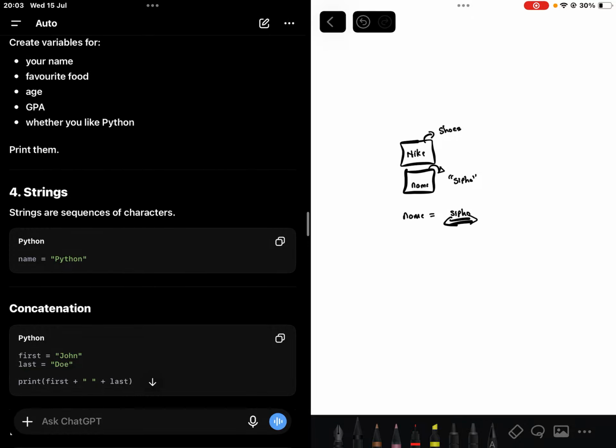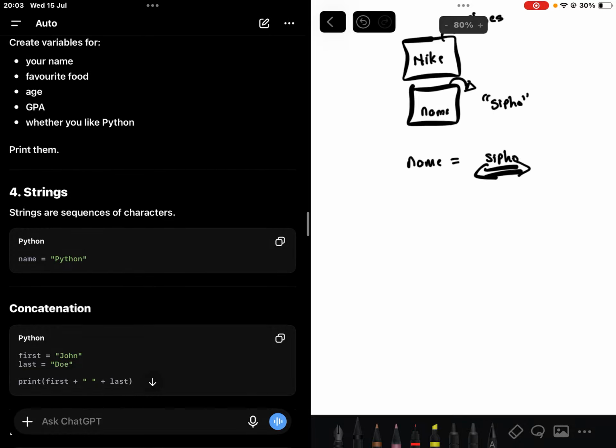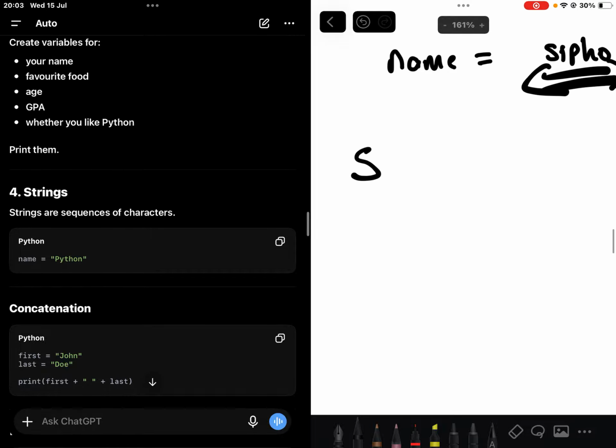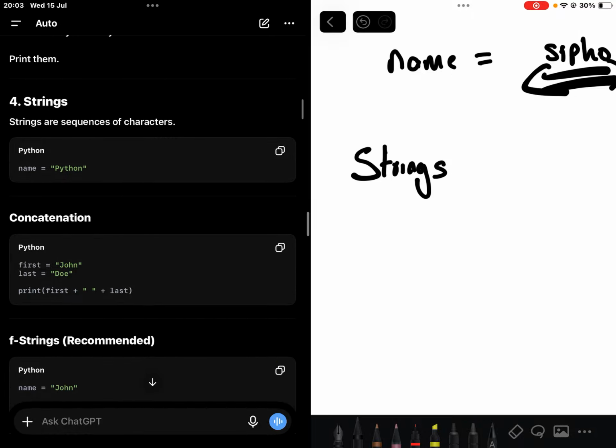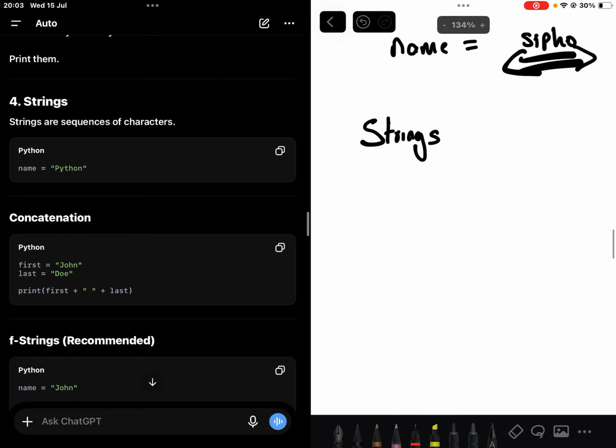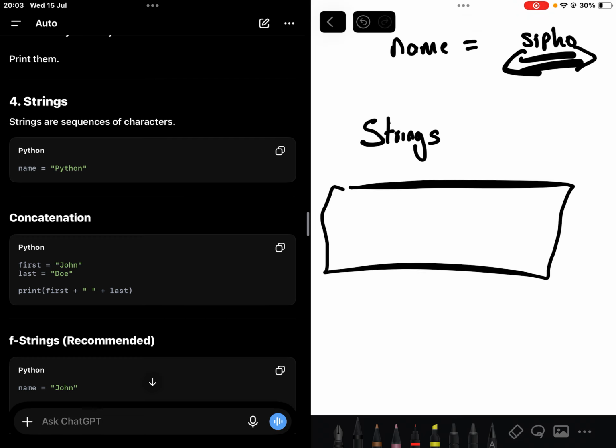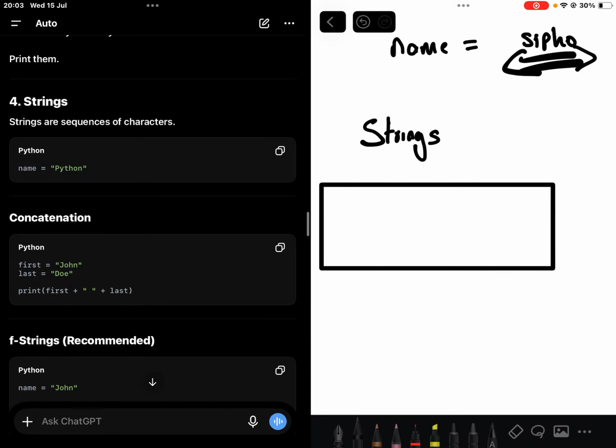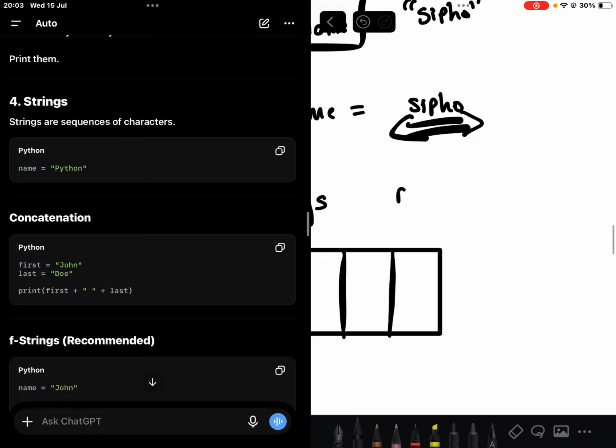Then moving on, we focus on strings, which are a type of variable. Right, ama strings, a computer mayibona ama strings, it looks at them as characters. Let's say name is equal to Maze.